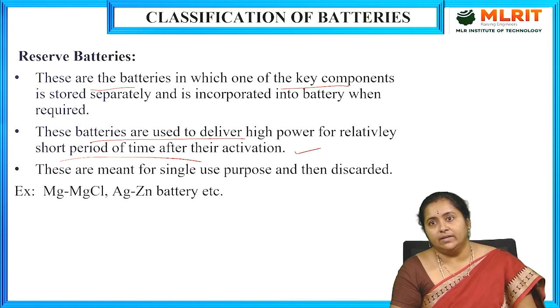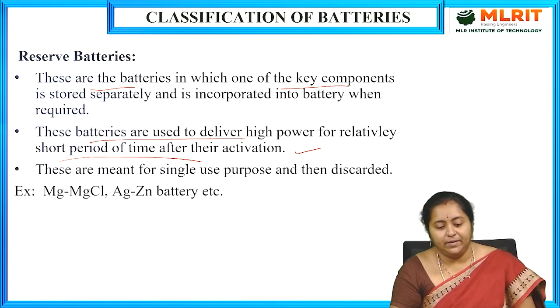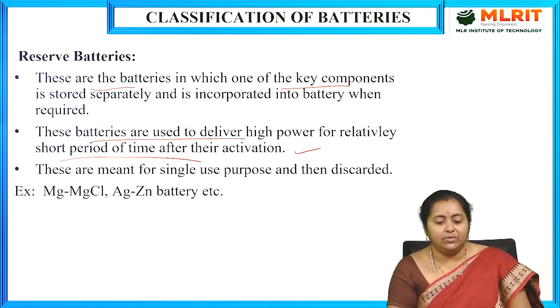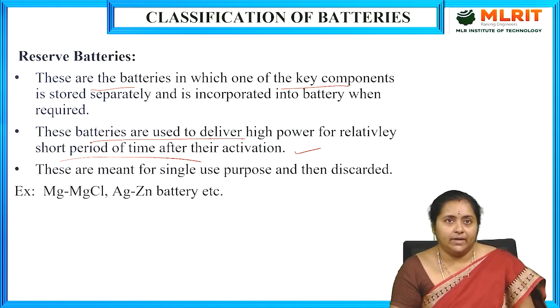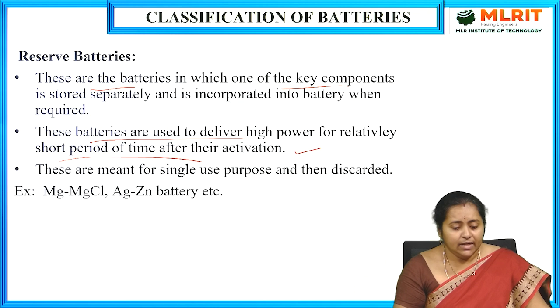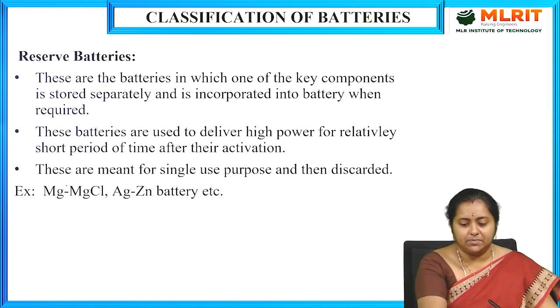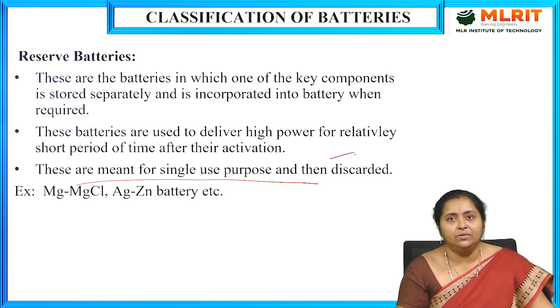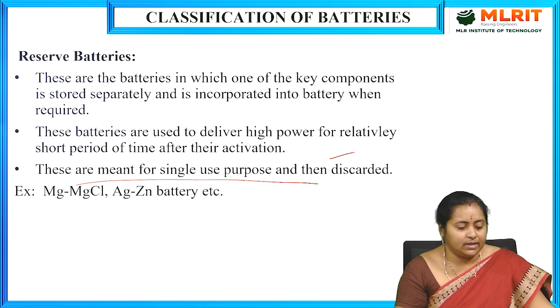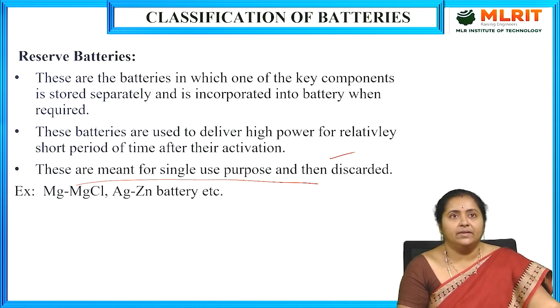Once they are incorporated into a battery, in a short period of time they become activated and are able to deliver very high power. These are meant for single usage, and after that we need to discard them. Examples: magnesium chloride cells, silver zinc batteries, etc. come under reserve batteries.